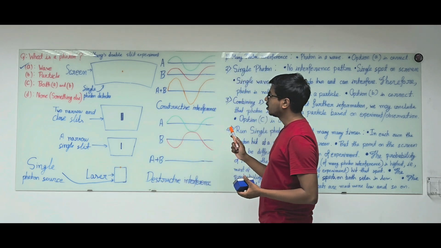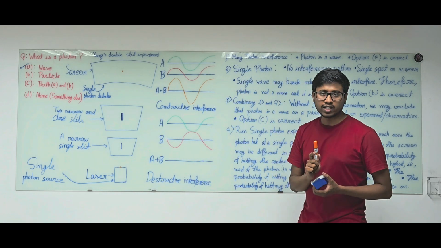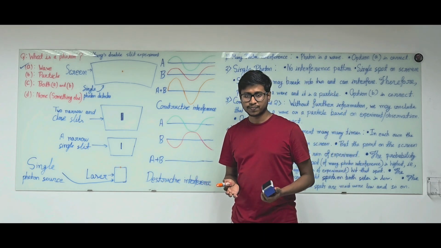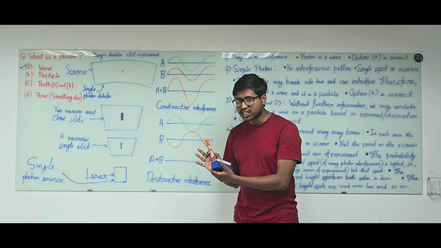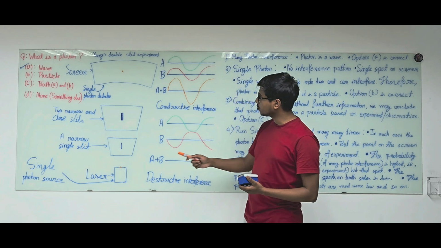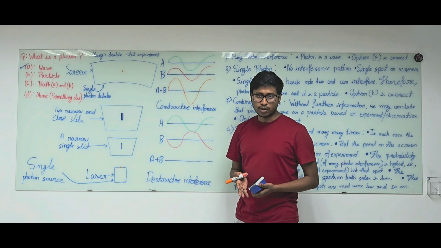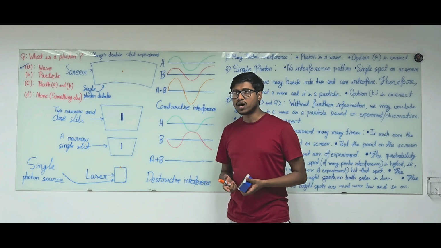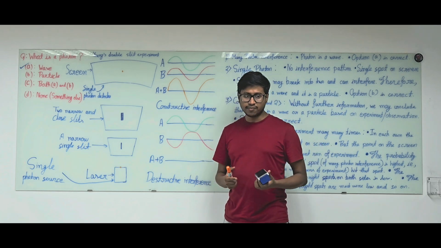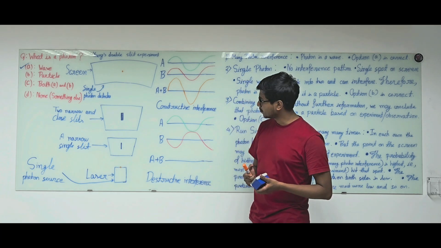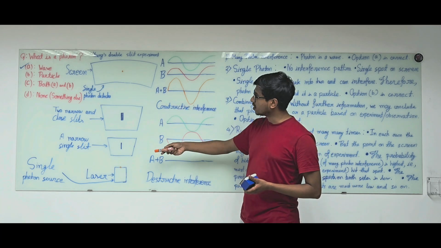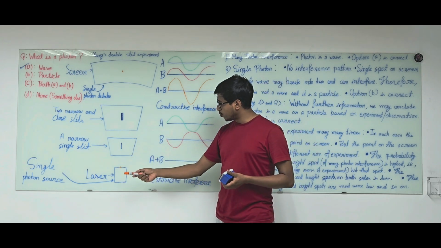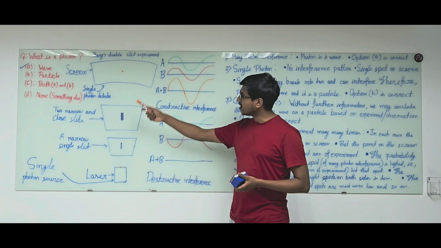Now we are going to send one single photon through the double slit and observe what will happen. And this is a real experiment. We can perform the single photon Young's double slit experiment in real laboratories, like there is an apparatus in IIT Delhi and also in Taiwan, in National Central University, which I visited last year. So this is not a philosophical or thought experiment. This is a real experiment where we send a single photon through the double slit apparatus and detect it.